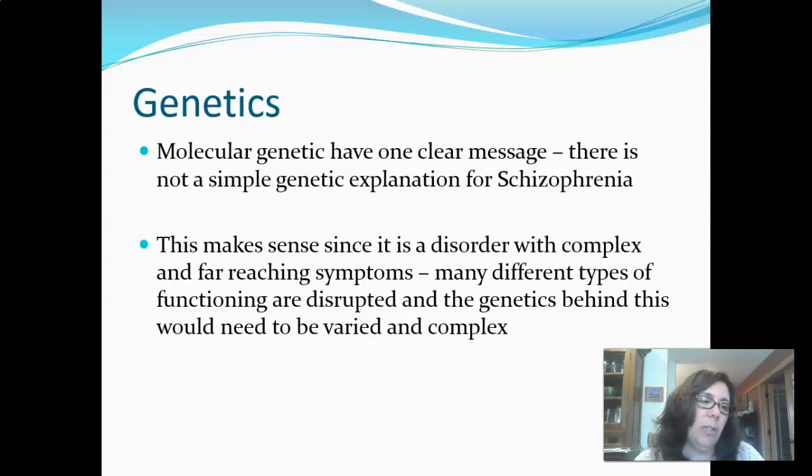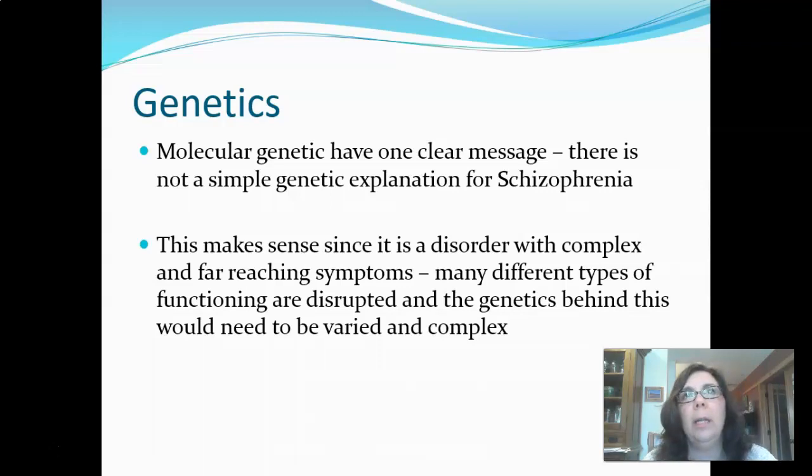But here's the thing, the genetics of this is not that there's a gene for schizophrenia. Remember, we've talked a number of times now that genes inform your biology. So in this case, genes inform levels of neurotransmitters, how neurotransmitters are used by your brain, sensitivity of neurons to certain neurotransmitters, brain anatomy, brain physiology, right? So how the brain functions. That's what genes dictate. And then those biological things lead to behaviors and experiences that we label, if they're grouped together, as a disorder. But all of the genetic research we're going to look at briefly has one clear message, which is that there's no simple genetic explanation for schizophrenia.